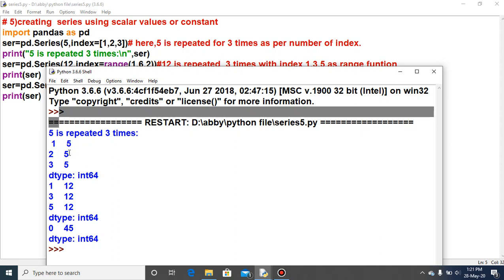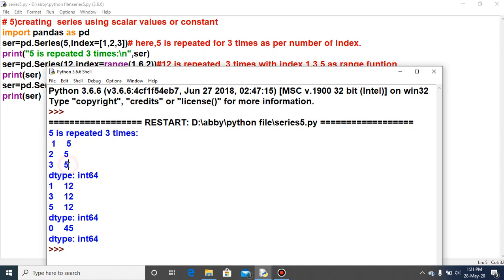Just look here, 5, 5, 5. How many times? 3 times. Why 3 times? Because the index is given as 1, 2, 3. Just look here, 1, 2, 3. So 3 times. So how many times the scalar value will repeat depends upon the number of index.